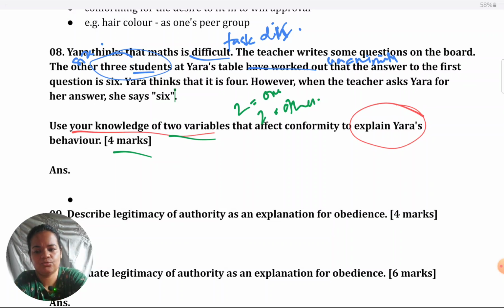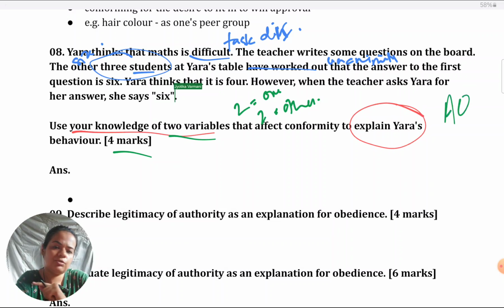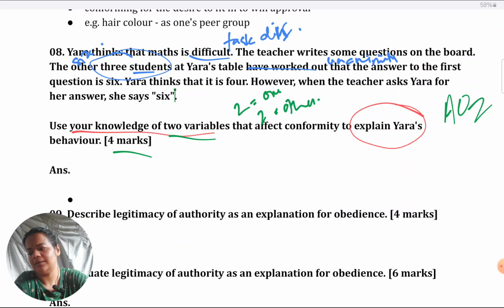This is an AO2 question, because it says use your knowledge to explain the scenario. Directly they want you to apply to the scenario. They don't want any general definitions. So one point naming the variable, second explaining how it applies to Yara. If you want to give a brief outline, you can, though it is not compulsory. Supposing you're taking group size and you just want to give one line on what it is before linking it to Yara, fine, you can take that approach.